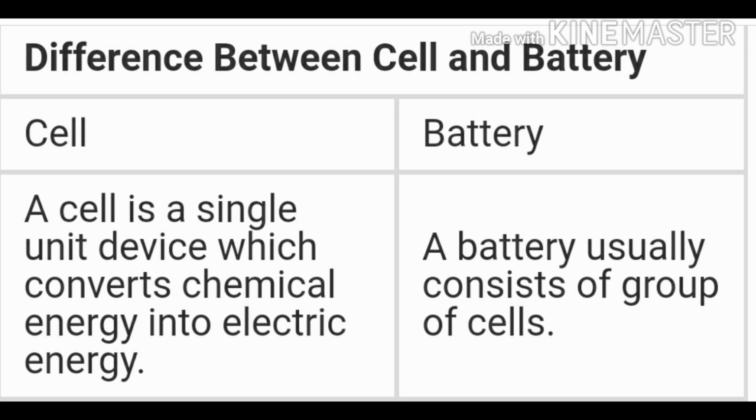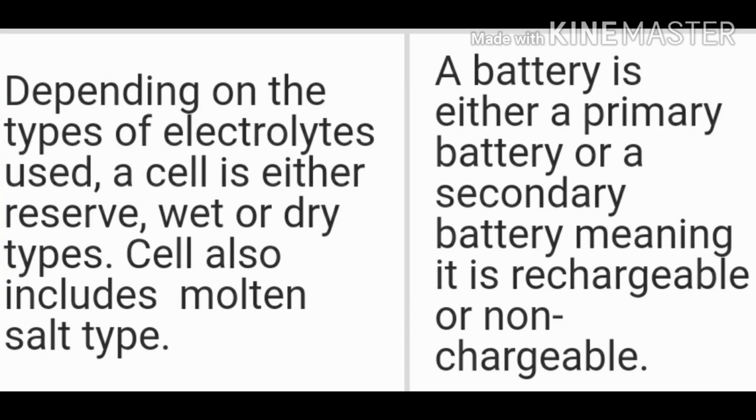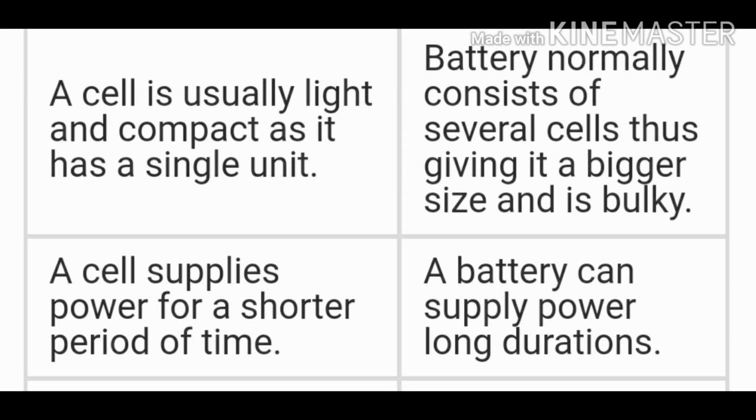The electrical cells or batteries which produce electricity directly from chemicals are called primary cells, and the cells which require to be charged using electricity are called secondary cells. Now let us find out the difference between a cell and a battery. A cell is a single unit and a battery is usually a group of two or more cells. Depending on the type of electrolyte used, a cell is either reserve, wet or dry, whereas a battery is either primary or secondary, meaning it is rechargeable or not rechargeable.